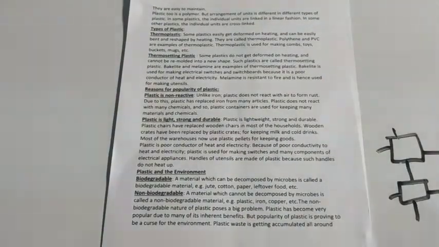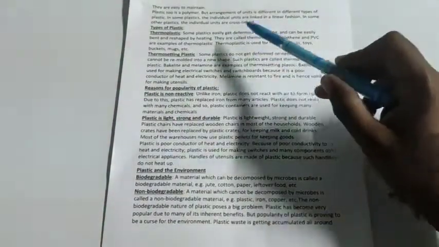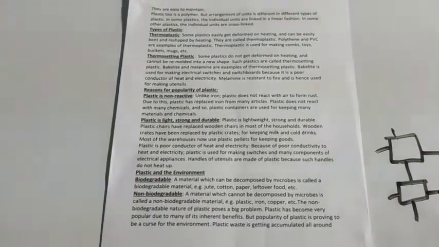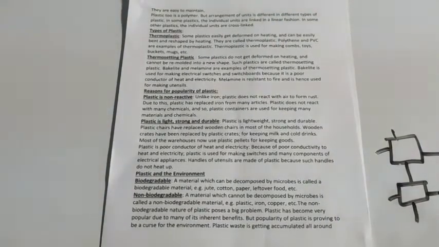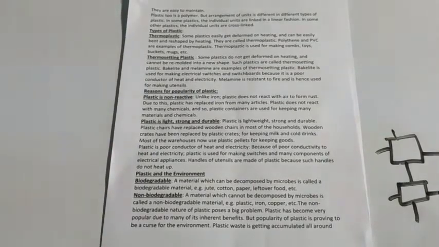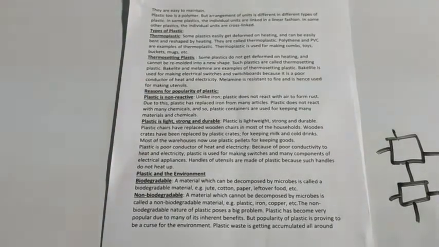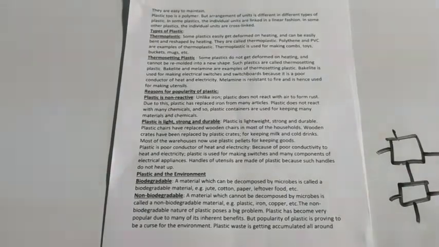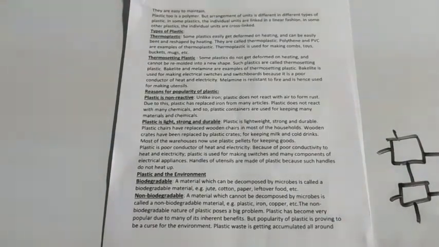Sorry, once again I am repeating. Thermoplastic means some plastics easily get deformed on heating and can be easily bent and reshaped by heating. Such type of plastics are known as thermoplastics. Polythene and PVC are examples of thermoplastics. Thermoplastics are used in making of combs, toys, buckets, mugs, etc.